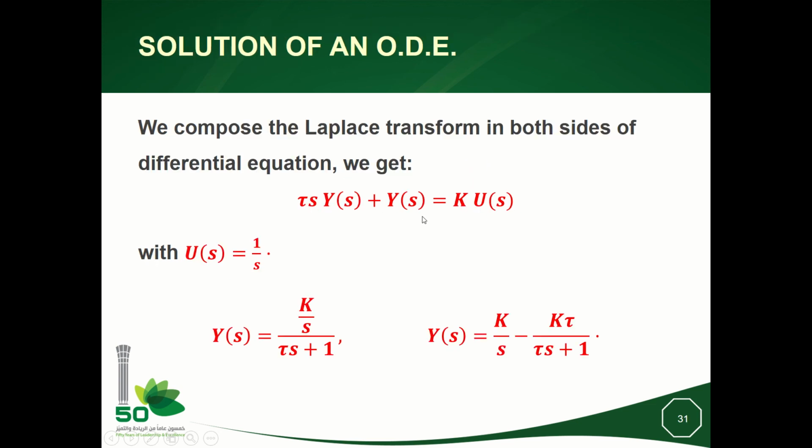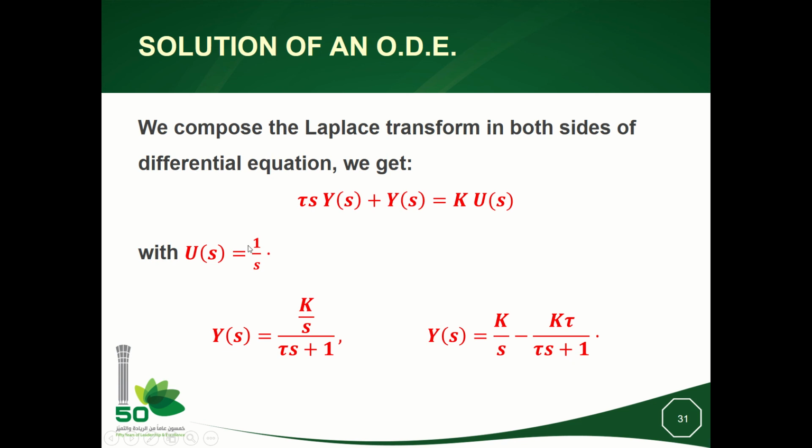So this is what I am seeing here. Okay, since I have an initial condition equal to 0, I don't have here minus y at time 0 plus. So this is why I am seeing only the term tau s ys plus ys equal to k us, okay, where ys and us are the Laplace transforms of yt and ut respectively.